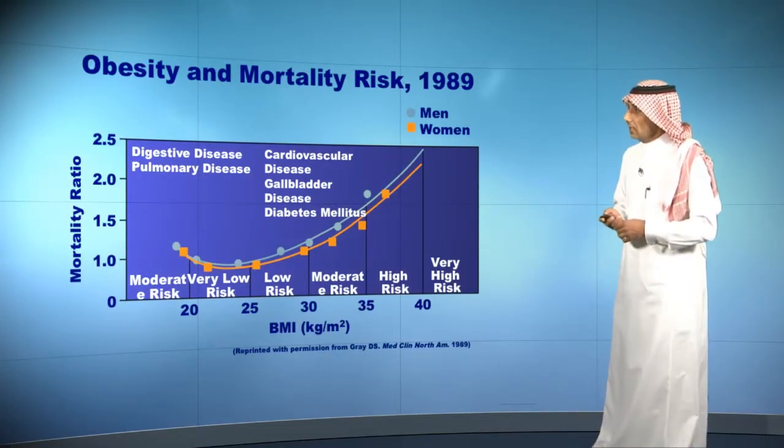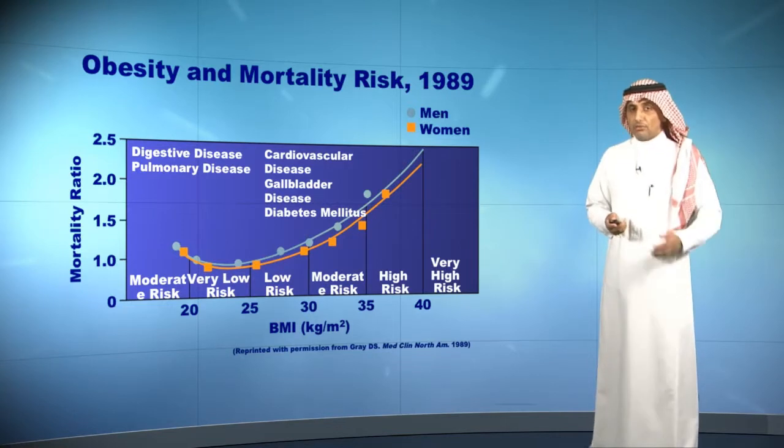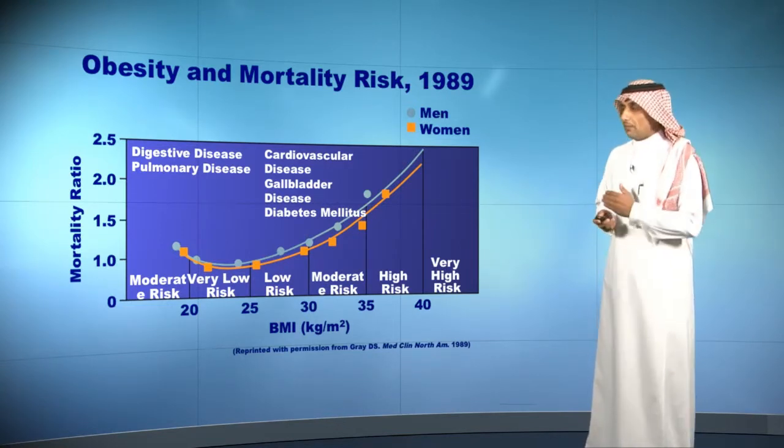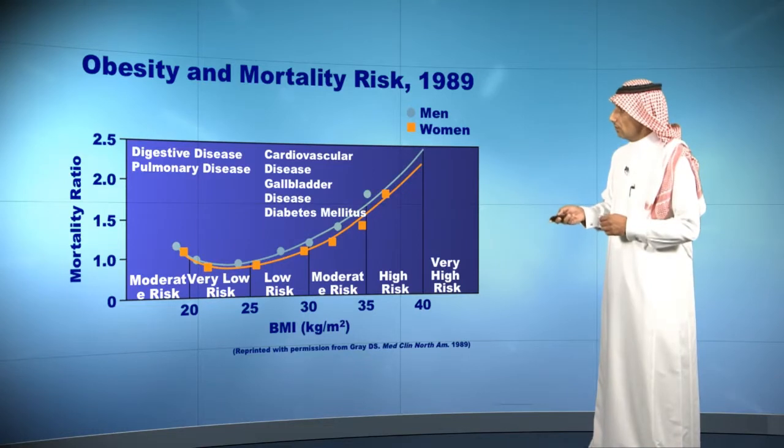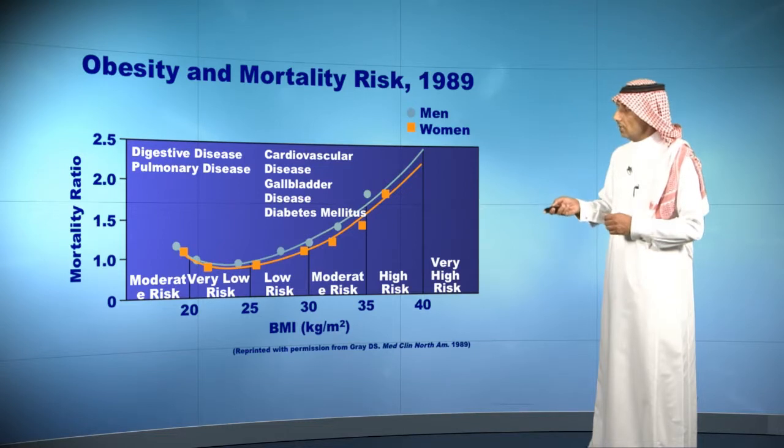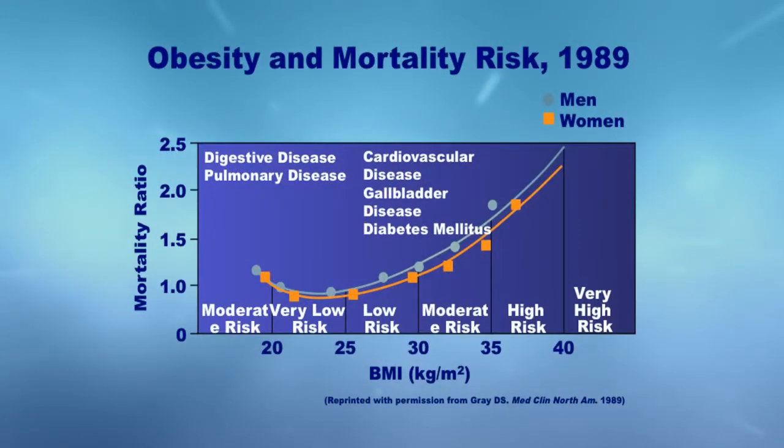In this slide, we see the obesity and mortality risk. As I mentioned before, mortality is increasing with body mass index. If you look at this diagram or graph, you will see that when the patient has a high body mass index, the risk of comorbidity is increasing. It's reaching a mortality ratio of around 2.5, which is a very high risk. If you go to, let's say, 30 or 33, it's a moderate risk, increasing the mortality ratio by 1.5.